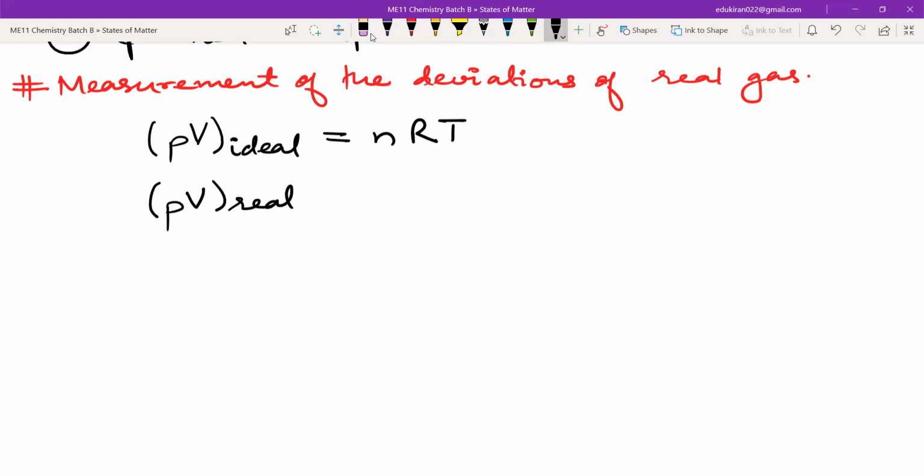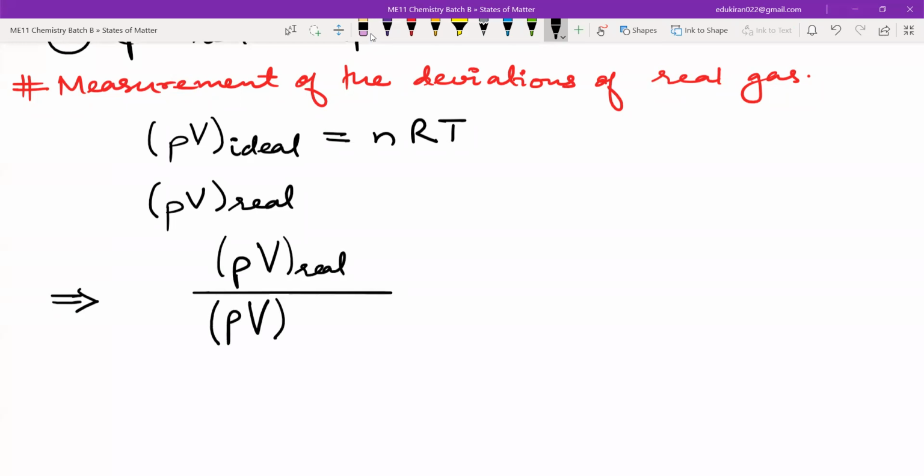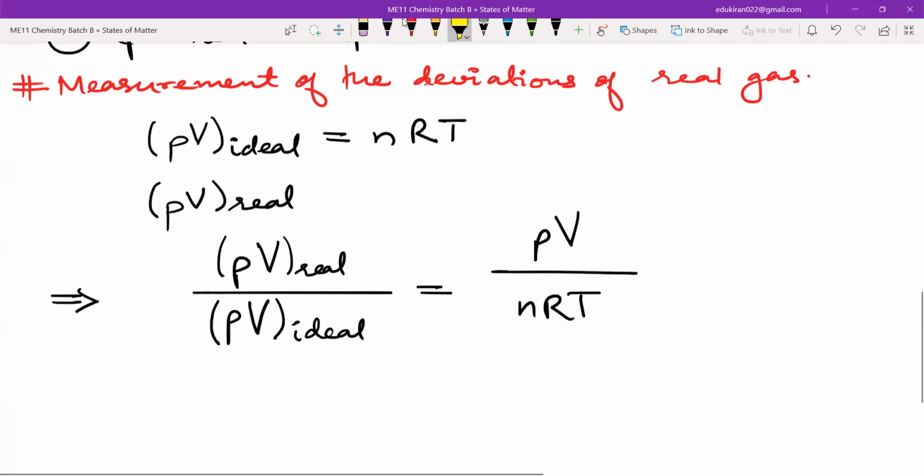Now what I will be doing, I will be taking the ratio PV, that is the real one, divided by PV, which is the ideal case. And I can also write the same thing as PV upon nRT. But please do remember that this PV is the real PV, and this nRT is representing the ideal PV.